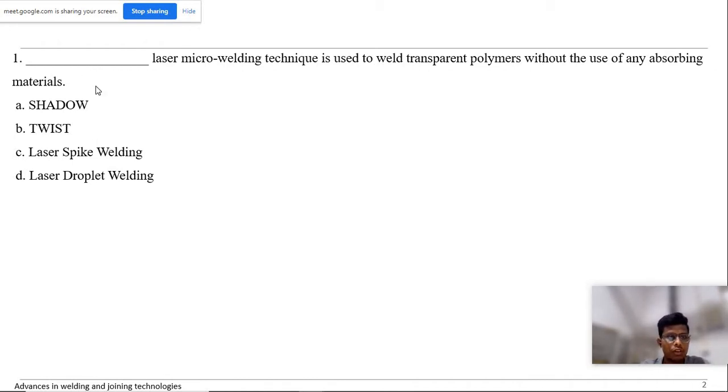Twist laser micro welding is used for welding without any absorbing material. In other techniques we need some interface of absorbing material, but with twist we can go directly without any absorbing material.